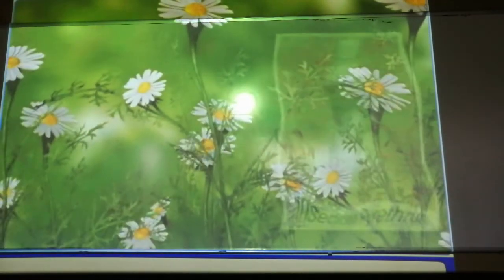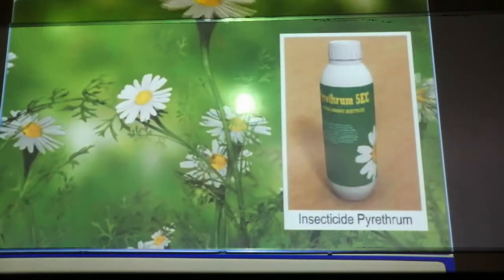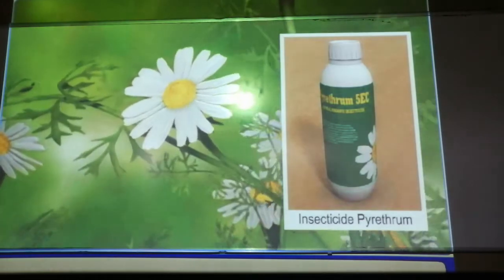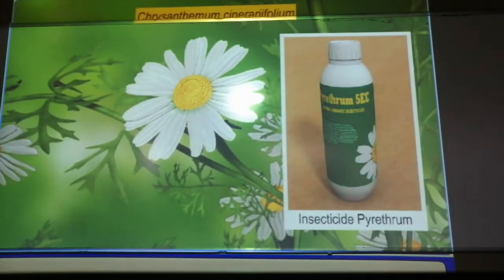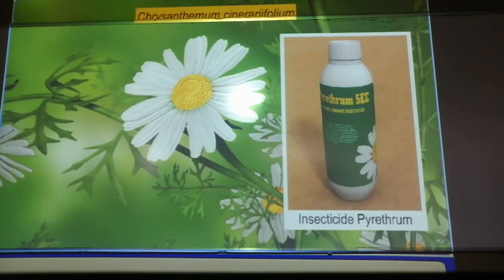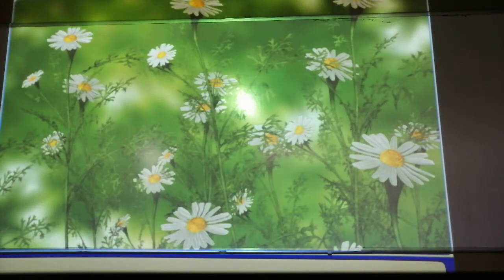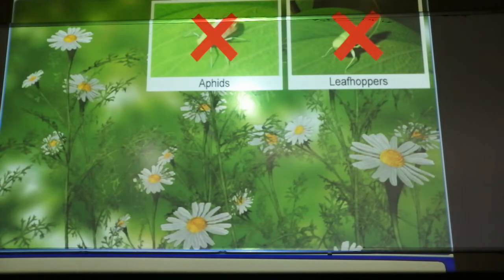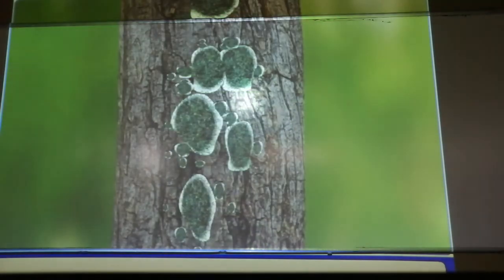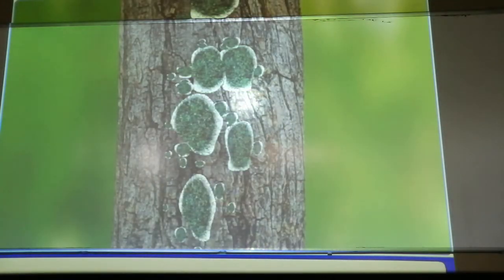Now other than this, as a biological agent we have the insecticide pyrethrum. This pyrethrum is also used. It is produced from Chrysanthemum cinerariifolium. Then Trichoderma is a species, a free-living fungus, which is used in the root system, and it is also used as a biocontrol agent, and aphids and leaf hoppers and other insects can be thrown away.